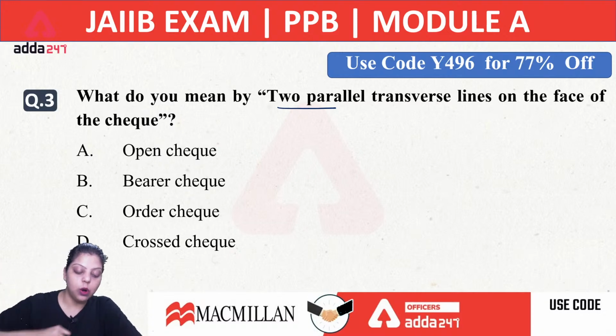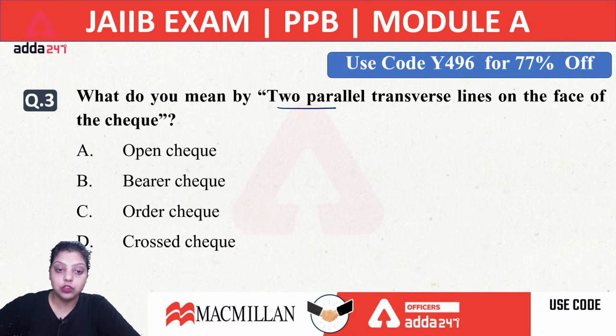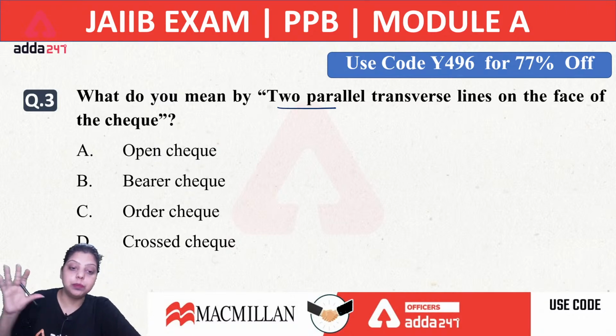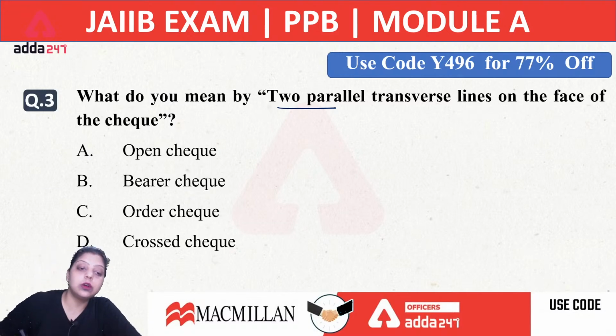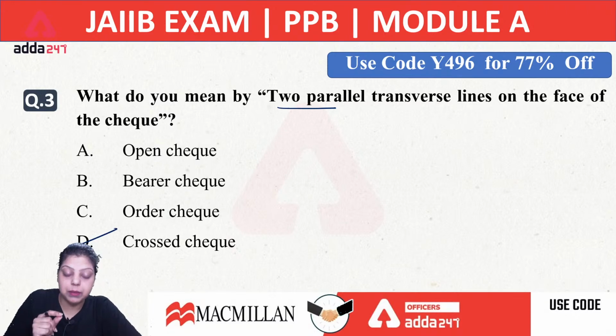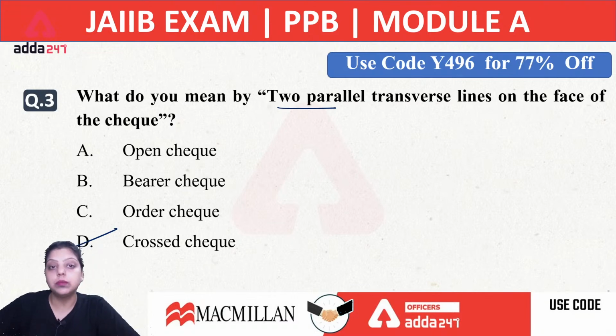But an order check is a type of check which is drawn in the name of a specified person, and only that specified person can take payment of the check. No other person can do that. Next, a cross check is the check in which we see the parallel lines on the face of the check, and in a cross check you can't get payment in cash. You have to get payment in an account only. So cash from the counter is not allowed in a cross check, but you can take the payment in the account. So the right answer will be D, that is cross check.